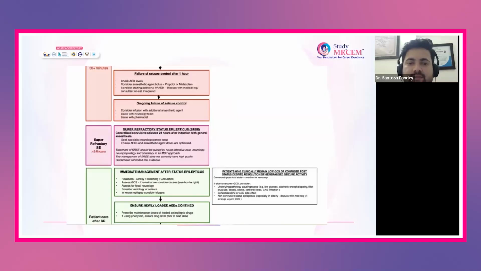And if the seizure has settled after giving the first and the second line of drugs, in that case, if you are planning to admit the patient, don't forget to tell the examiner that you will continue the anti-epileptic drugs you have given in their maintenance doses, that is usually 5 mg per kg BD doses, that can be given after admitting the patient in the critical care area. So this was the protocol for this.